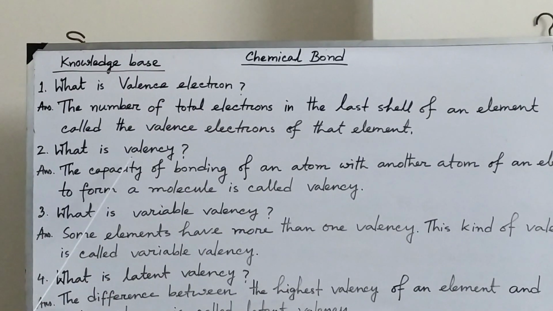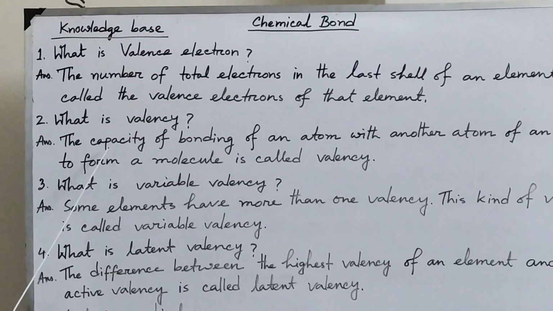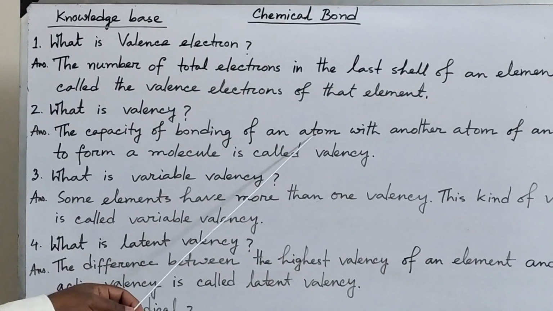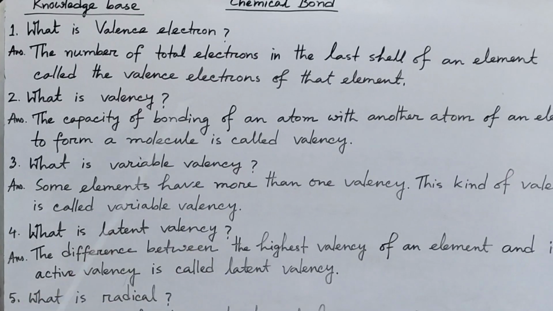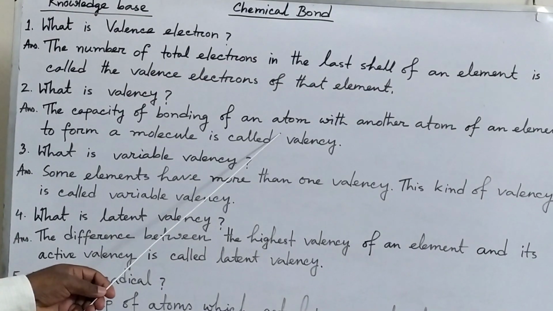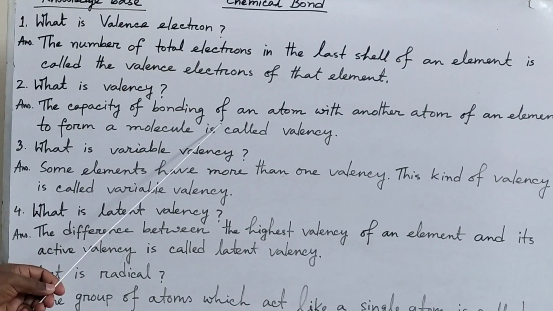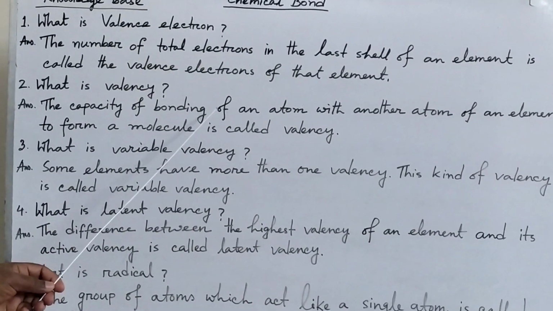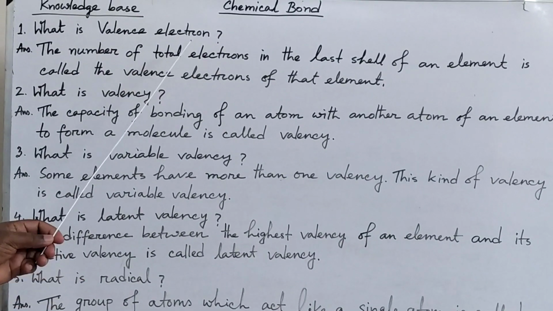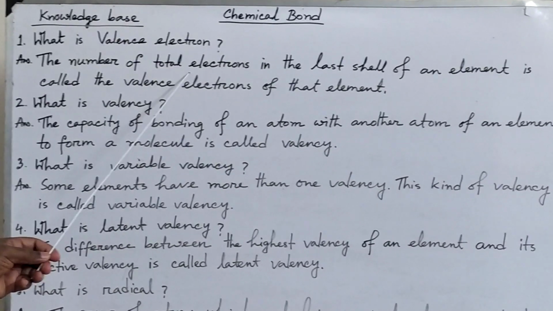Now number 2, what is valency? The capacity of bonding an atom with another atom of an element to form a molecule is called valency. So valency and valence electron are not the same. Valency is the bonding capacity, and valence electron is the number of electrons in the last energy level.